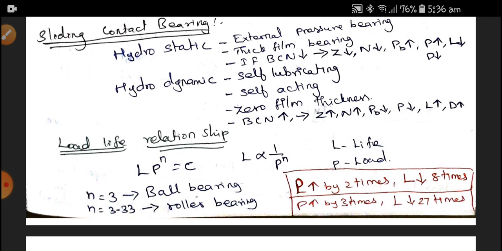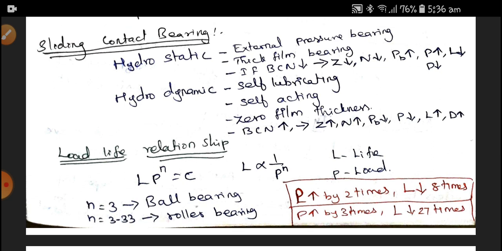Here n is different for different kinds of bearings. More importantly, we have to discuss ball bearing as well as roller bearing. In the case of a ball bearing, n is equal to 3. If it is a roller bearing, n is equal to 10 by 3, that is 3.33.